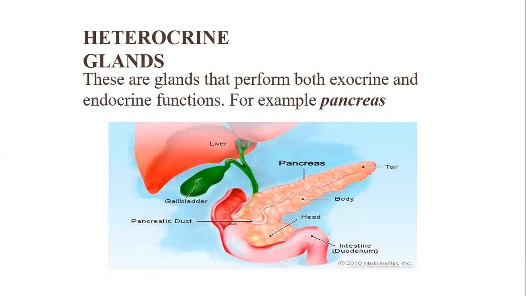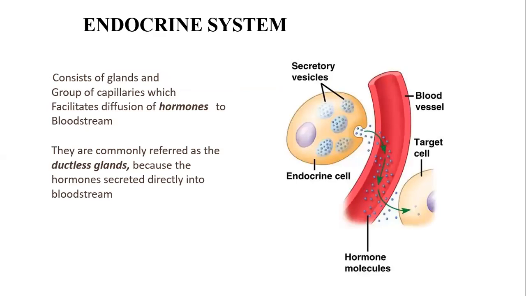Now let us study in detail various endocrine glands. As we have already said, these consist of glands or group of capillaries which facilitate the diffusion of hormones into the bloodstream. They are ductless glands. As shown in the diagram, this is a secretory vesicle, endocrine cell, and the secretion is directly poured into the bloodstream which is carried to various target cells.